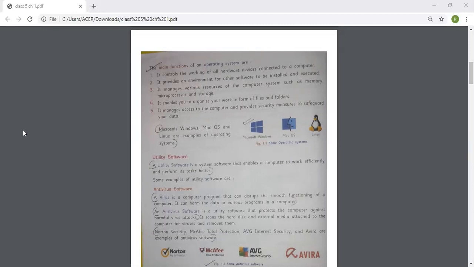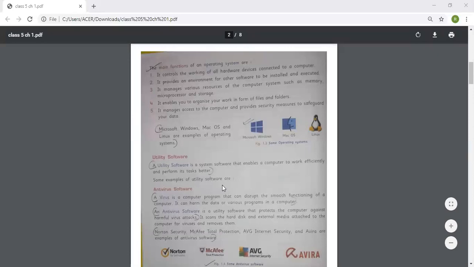Some examples of utility software are antivirus software. A virus is a computer program that can disrupt the smooth functioning of a computer. It can harm the data or various programs in a computer.